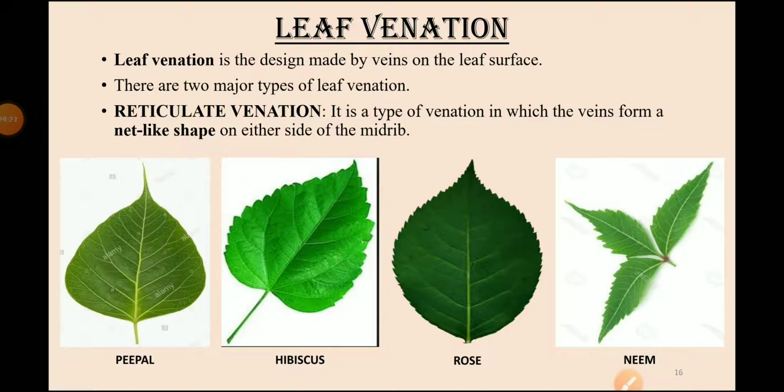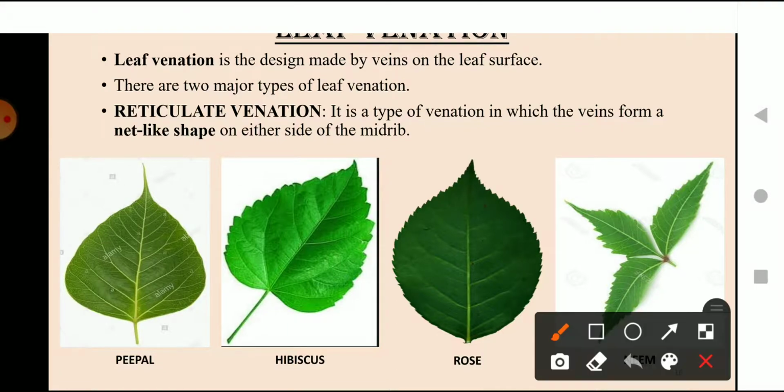So what is leaf venation? Leaf venation is the different patterns that the veins draw. As you can see, these are some leaves of plants given here, and in all these you can see that the veins are forming different types of designs. In this first one, the veins are simply going and forming designs like this. Similarly, in the second one, the veins are going straight and forming small sections.